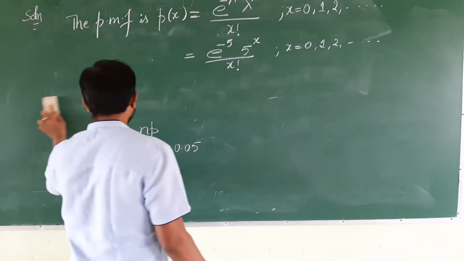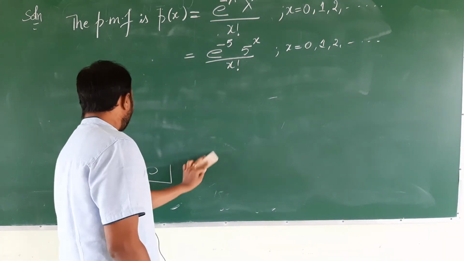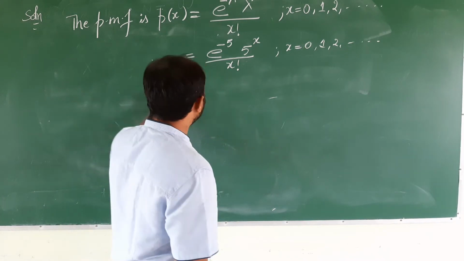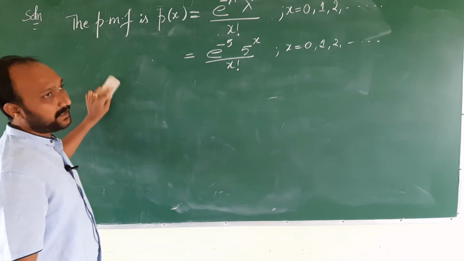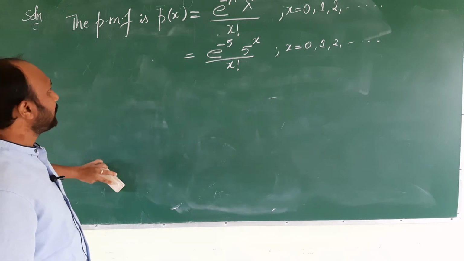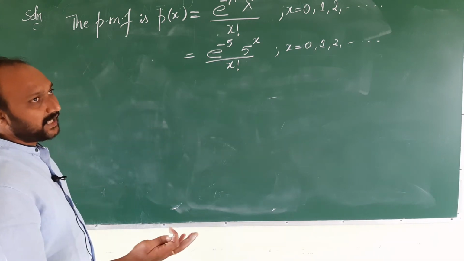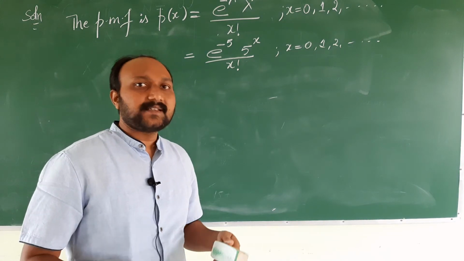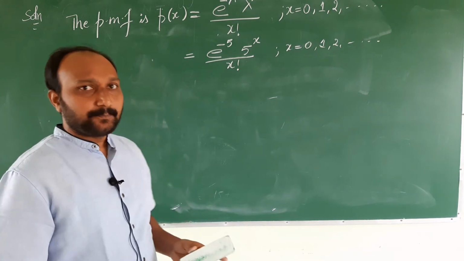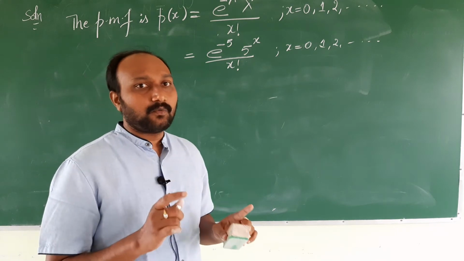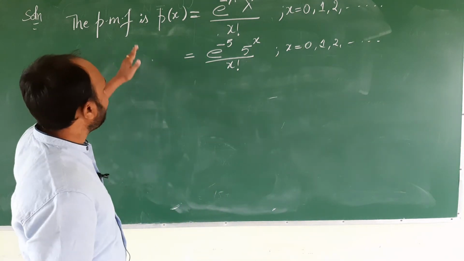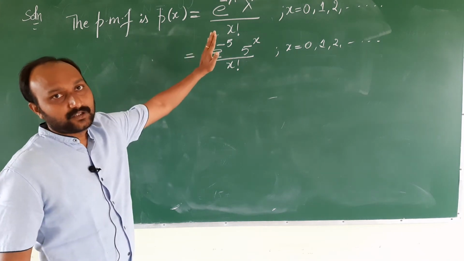In the beginning, we just defined the random variable. After defining, we thought that the random variable is acting like a binomial variate, but later we came to know that n is very large and p is very small, so it is not a binomial variate, but a Poisson variate. Since it is a Poisson variate, first we found out the lambda value. Now we have come up with the probability mass function.